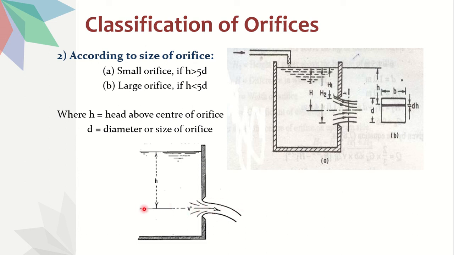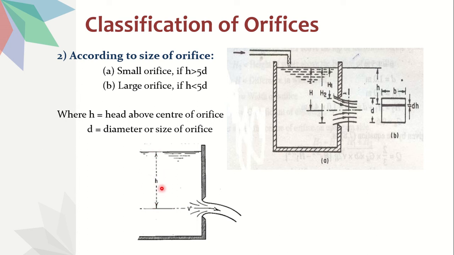Take the center of the orifice, so this is the center line, and from the center to the water level in that tank, that total height is called h. I'm repeating, from the center of the orifice to the total water level in the tank is h.